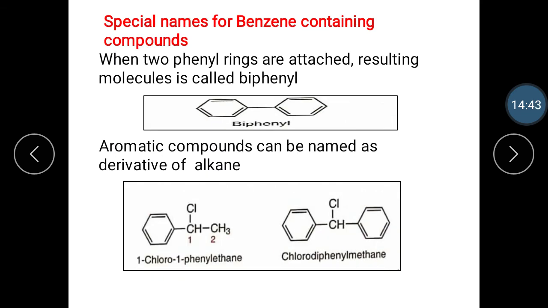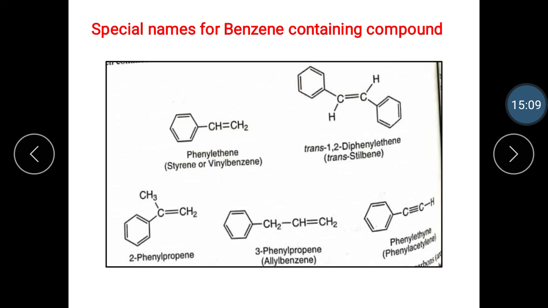Then special names for benzene-containing compounds. When two phenyl rings are attached, the resulting molecule is called biphenyl. Let's see here the structure of biphenyl. Then aromatic compounds can be named as derivatives of alkanes. Examples are 1-chloro-1-phenylethane and chlorodiphenylmethane.